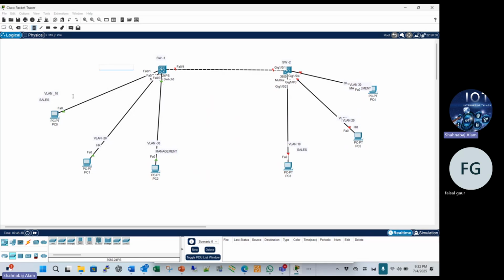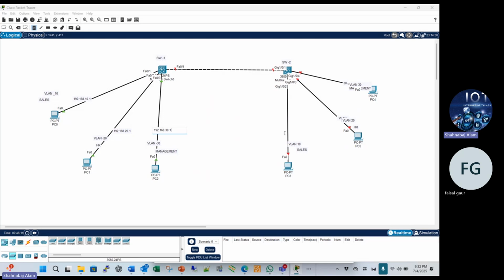Suppose this PC has IP address 192.168.10.1, and this PC IP address is 192.168.20.1, and this PC IP address is 192.168.30.1.